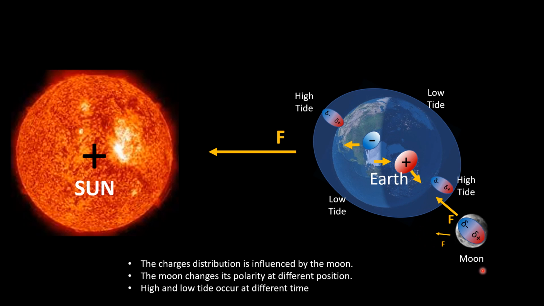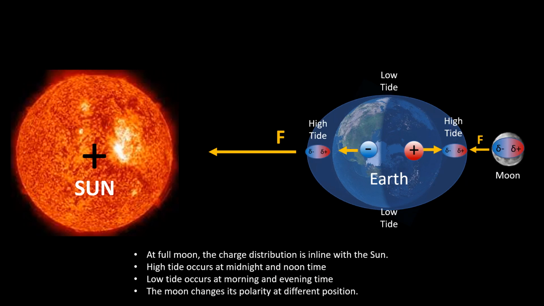When the moon moves to this position, the moon changes its polarity. The charges inside the Earth also change their position, and the high and low tides occur at different times. At full moon condition, the charge distribution is in line with the sun, where the high tide occurs at midnight and noontime, while the low tide occurs at morning and evening time.